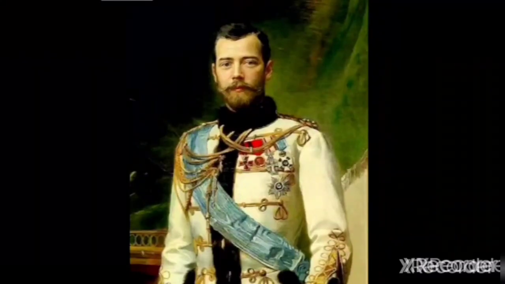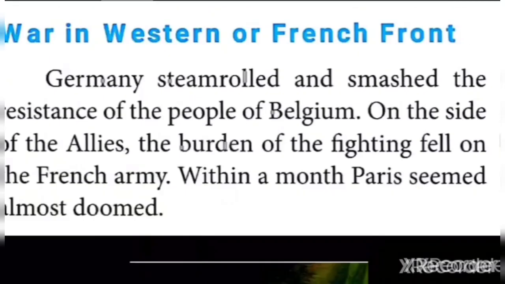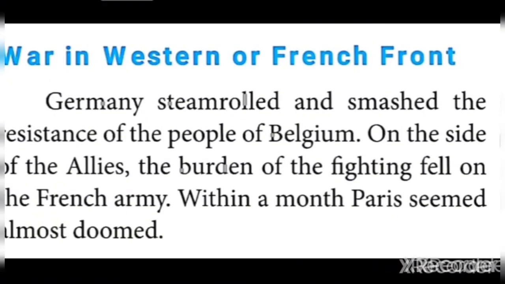The next thing given is the war in the western or French front, the French area. What happened? In your book it is clearly given that Germany steamrolled. What is meant by steamrolled? Crushed. With the help of a steamroller, when they are laying the road, they crush everything.